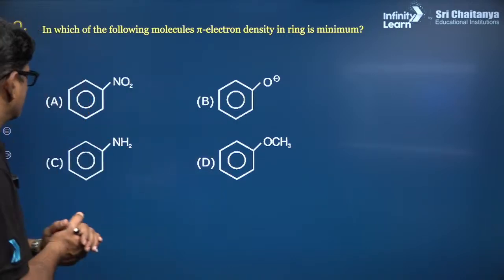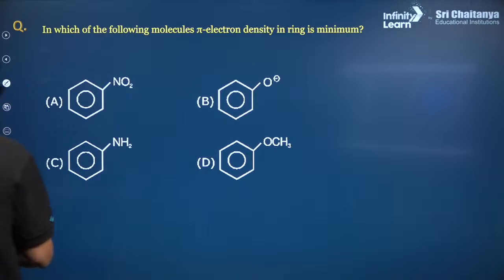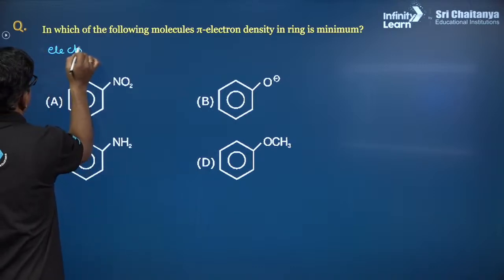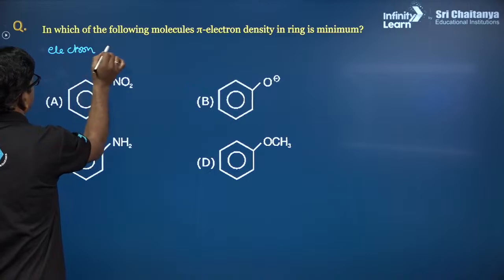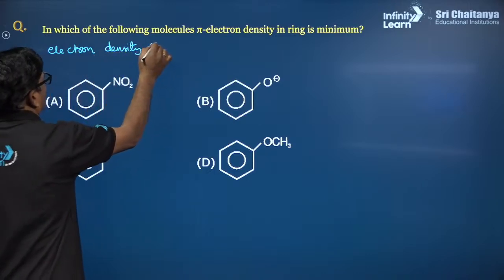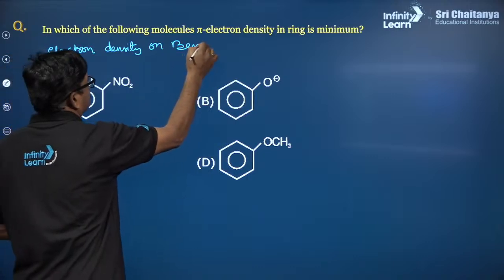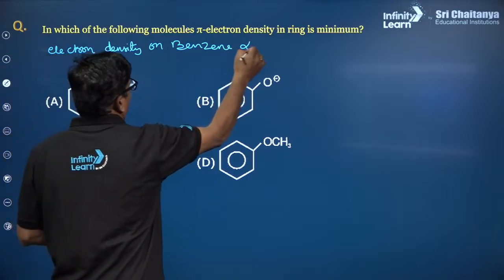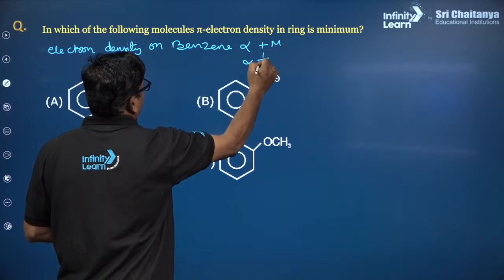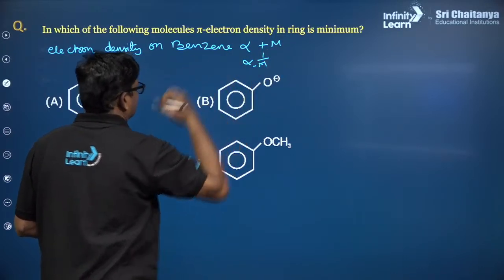How to answer this question? Electron density on benzene is directly proportional to the positive mesomeric effect and inversely proportional to the negative mesomeric effect.